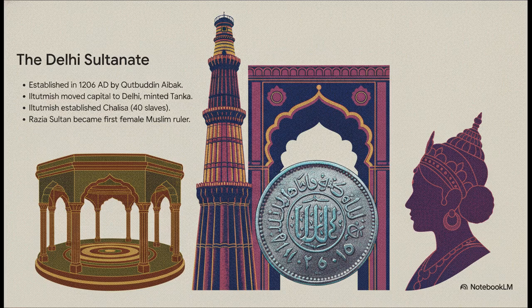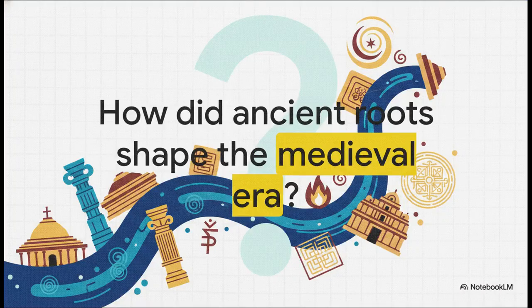And, in a remarkable defiance of all medieval conventions, Iltutmish was succeeded by his daughter, Razia Sultan. She stepped up to become the first and ultimately the only female Muslim ruler of the Delhi Sultanate, a real trailblazer.